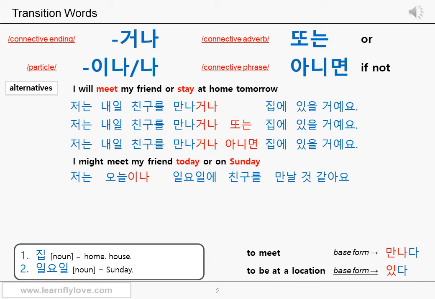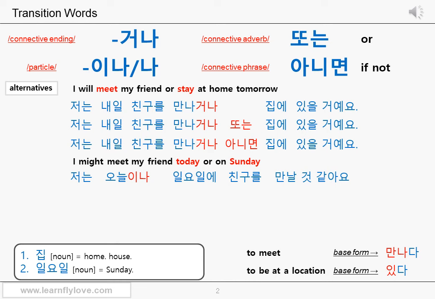저는 오늘이나 일요일에 친구를 만날 것 같아요. When you link two nouns as alternatives, you can just add a particle, 이나 or 나 to the first noun. You cannot use the connective ending 거나 because connective endings are added to a stem all the time.